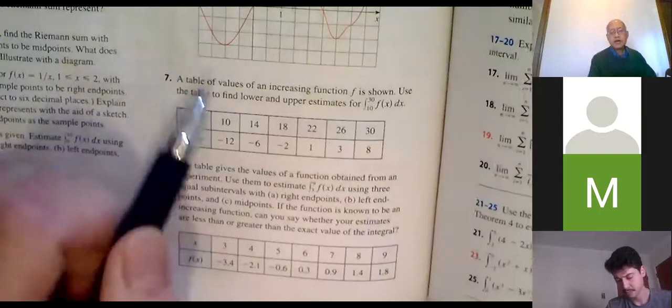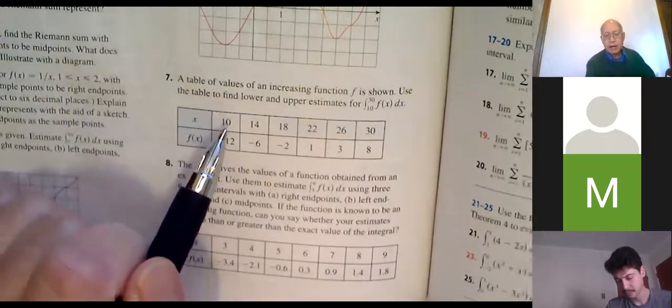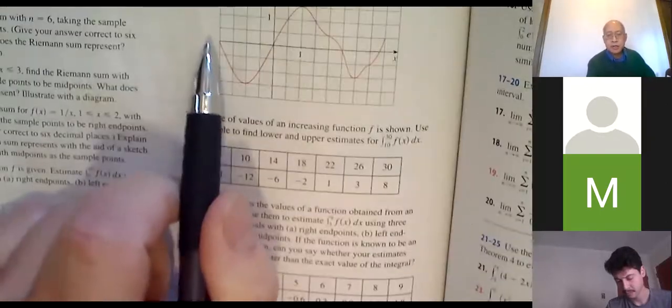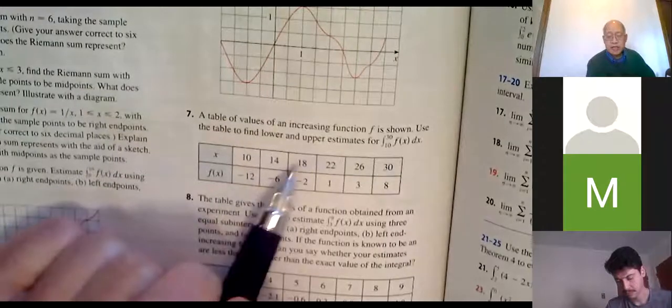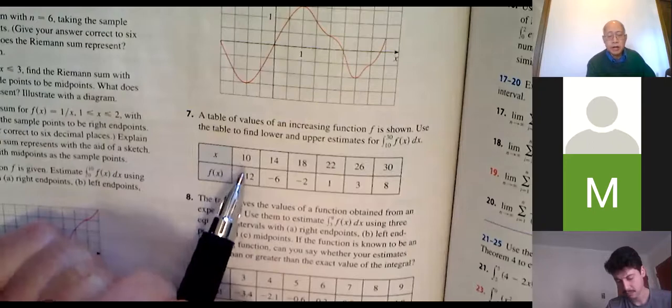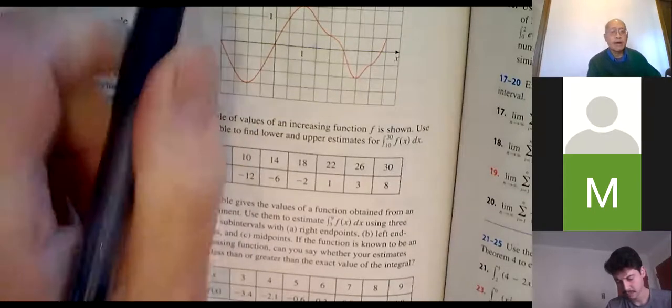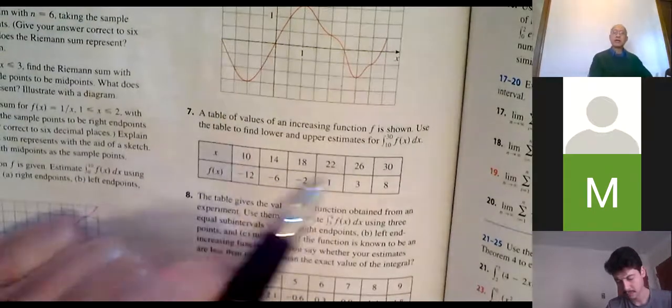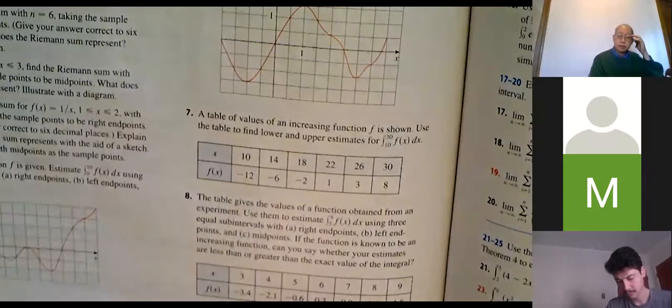We're also kind of handicapped by not even seeing the graph. We only have these 6 fixed points, but you know there could be a lot of stuff that goes on in between. Maybe at 12 it shoots way up or it shoots way down. We don't know from this data, so that's the best that we can do right now.